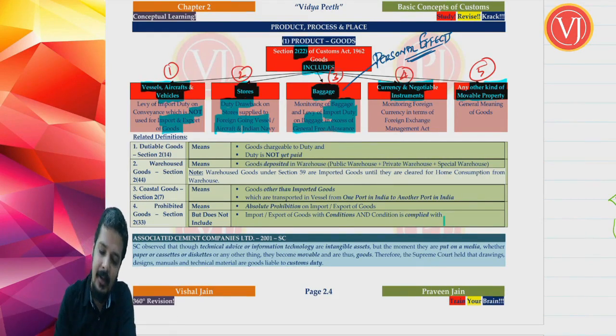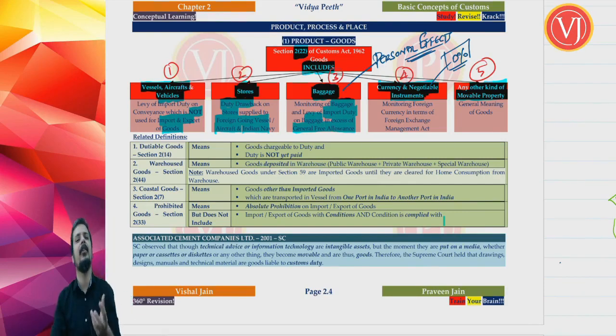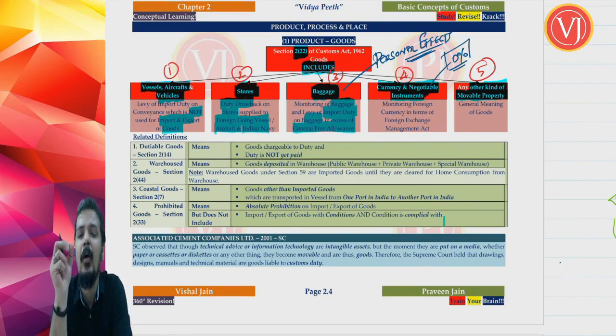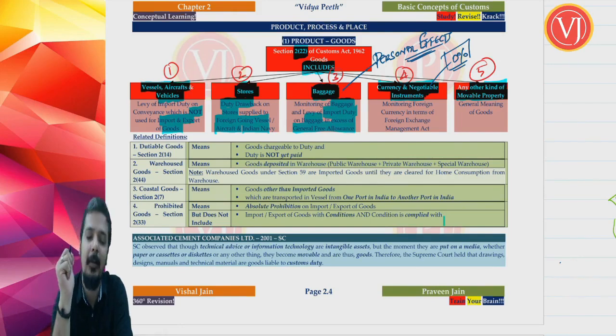Right. Currency and negotiable instrument. Friends, currency and negotiable instrument is included not for the purpose of collecting import duty on your currency or negotiable instrument. Rather, the import duty rate on currency and negotiable instrument, the BCD rate, is 0. The customs duty rate on currency and negotiable instrument is 0. Now, you'll ask that if the customs duty is 0, why have they included that in the definition of goods? Why does goods include currency and negotiable instrument?